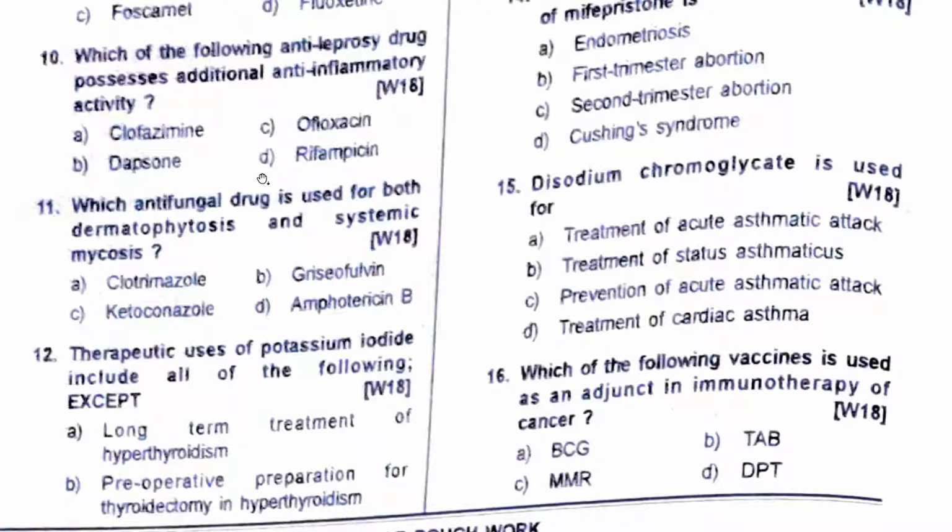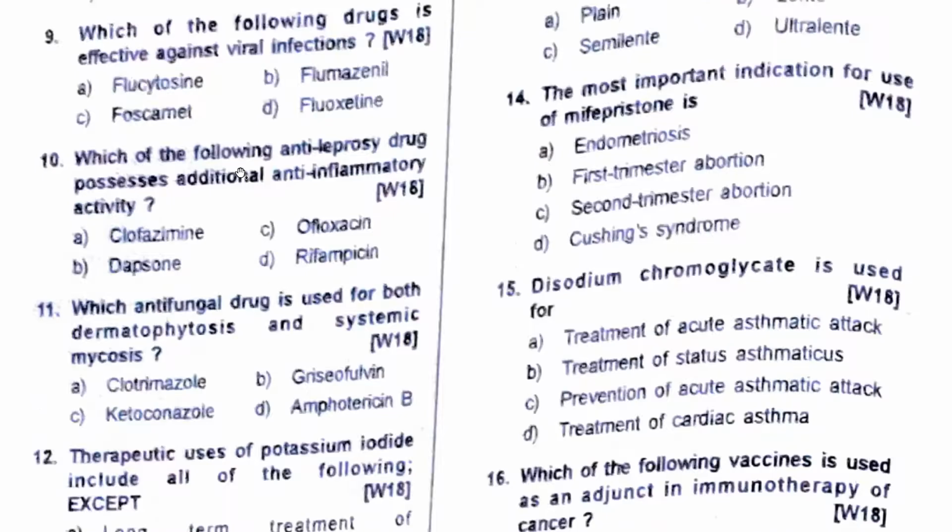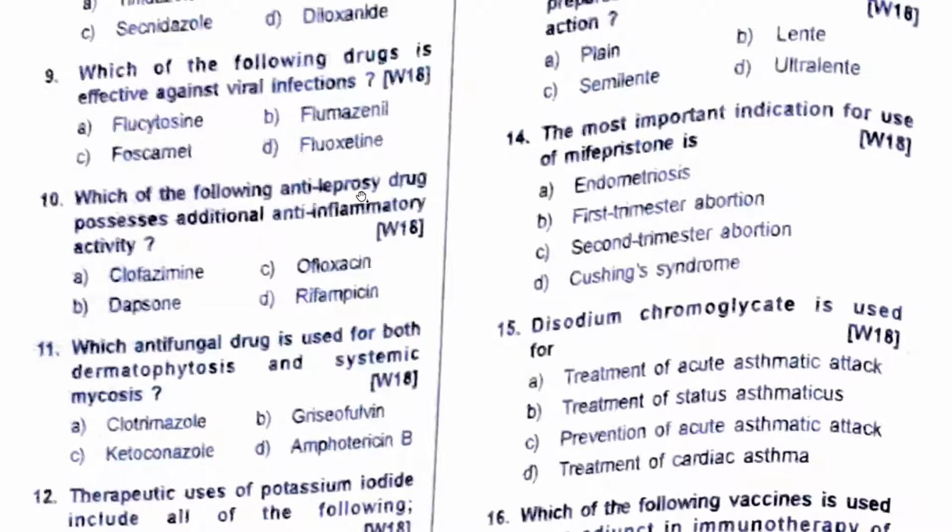Which of the following anti-leprosy drugs has additional anti-inflammatory property? Now, which drug has an ending similar to ON? Because all your steroids generally end with ON, dexamethasone, hydrocortisone. So the answer is dapsone. Even if you do not know, you can safely mark the answer as dapsone. Anti-leprosy plus anti-inflammatory action. Why? Because leprosy generally is a type 4 hypersensitivity reaction.